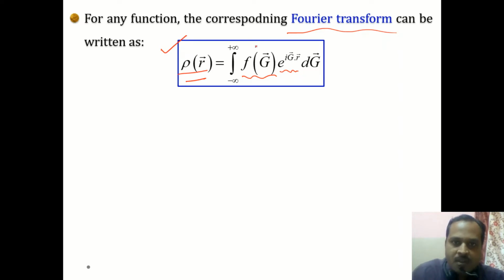This is defined in the Fourier space, or the reciprocal space, and this is defined in the real space. So the relation between rho of r and f_G is that it is the same quantity, one expressed in real space and the other in Fourier or reciprocal space.